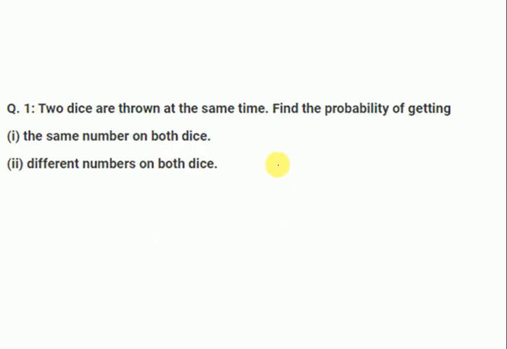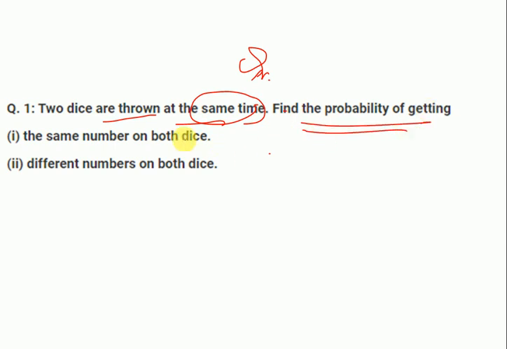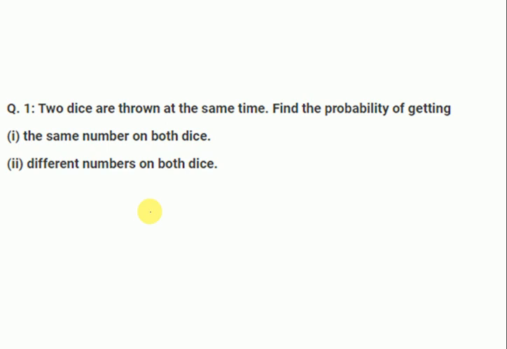Now here comes our question. First question: 2 dice are thrown at the same time, find the probability of getting first the same number on both sides, and second a different number on both sides. So how will we do it? First of all, we will find out how many total outcomes there are. We know that for dice, depending on how many dice we have, we use the formula 6 to the power n.